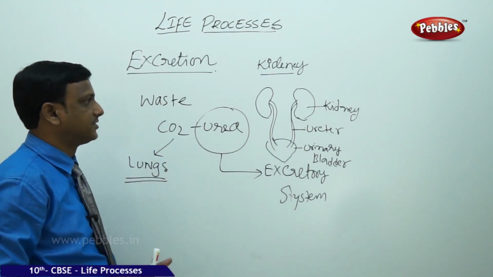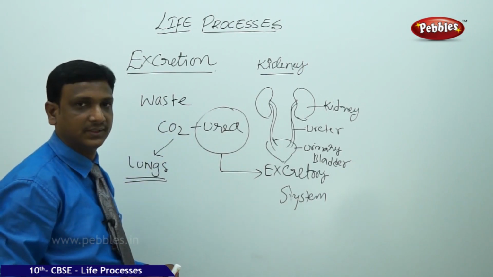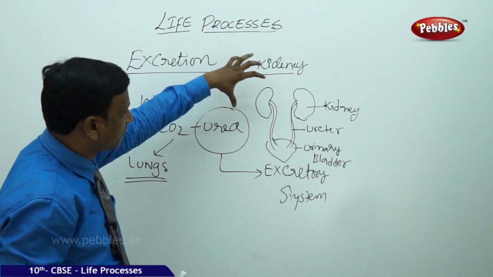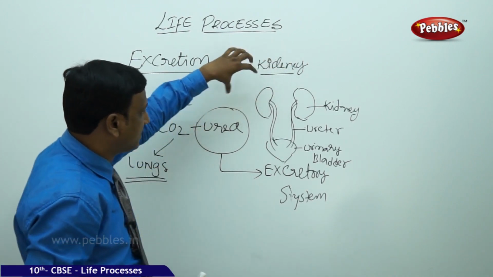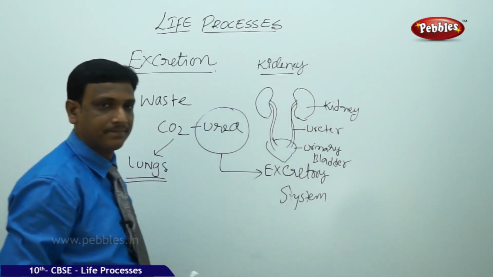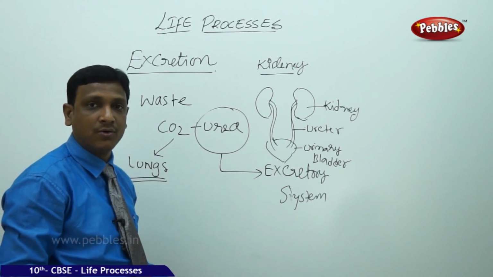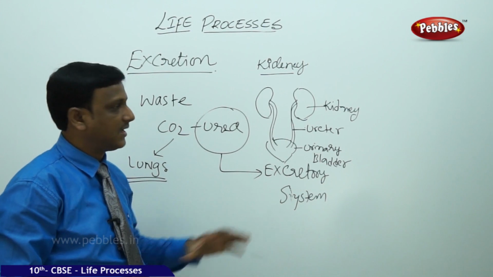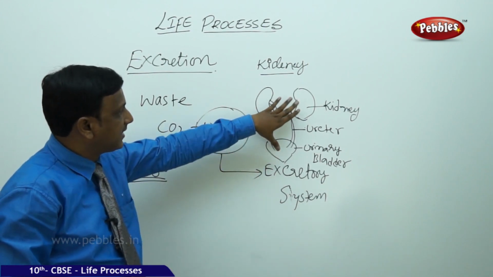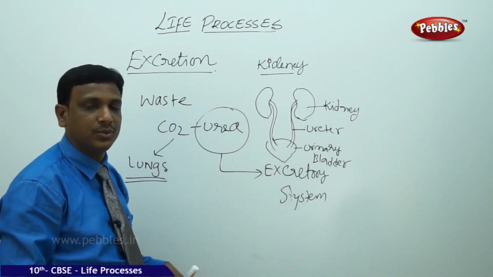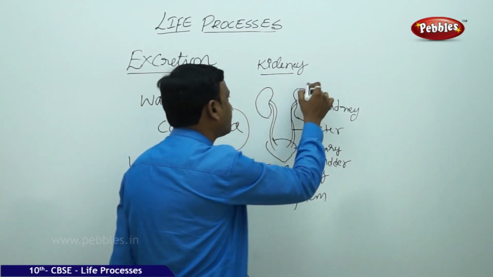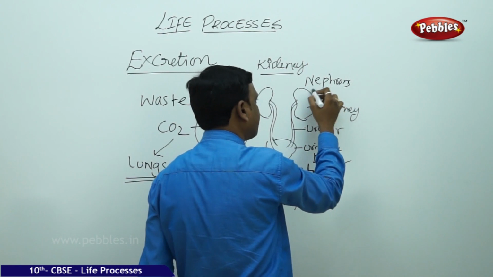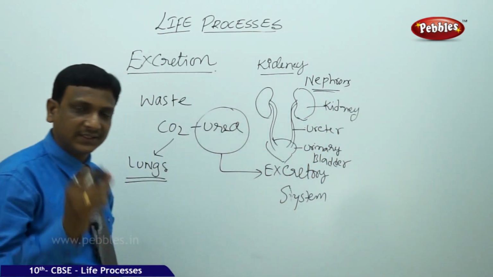Let us see how the filtration takes place. The blood supplied to the body parts from the heart is supplied to the kidneys too. The kidneys have highly coiled blood capillaries. In these, the kidneys have structural and functional units called nephrons. These nephrons are associated with blood vessels. Nephrons are the tiny filters.